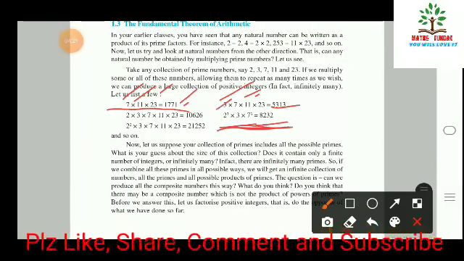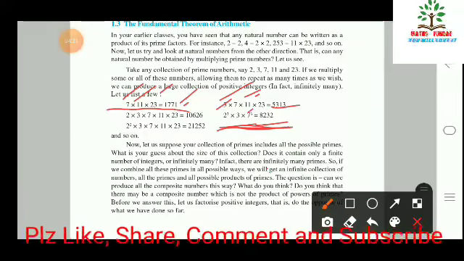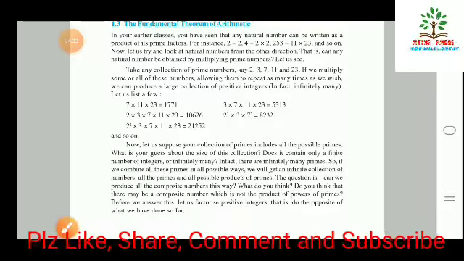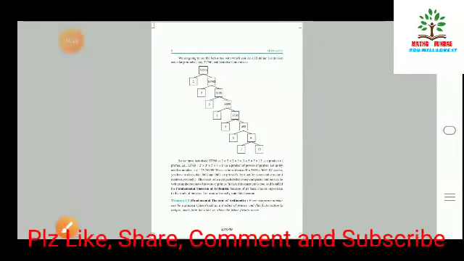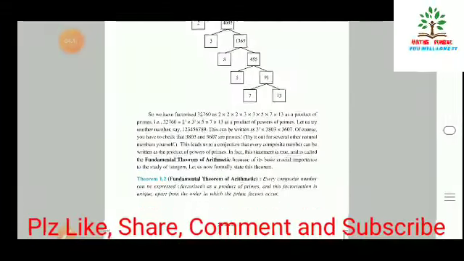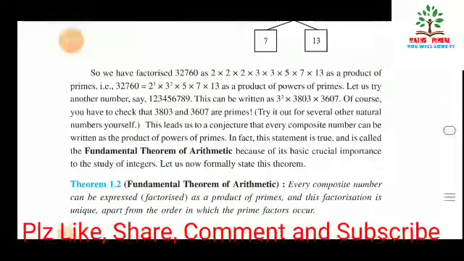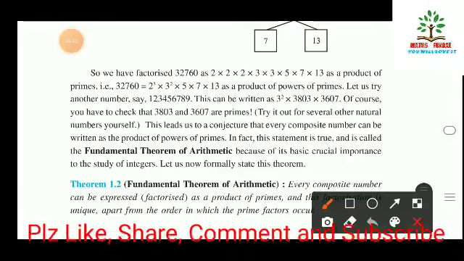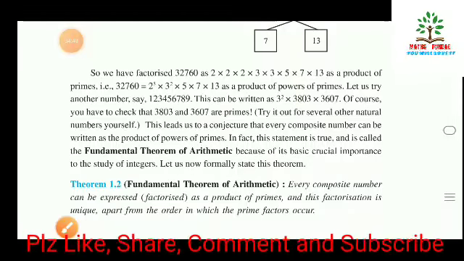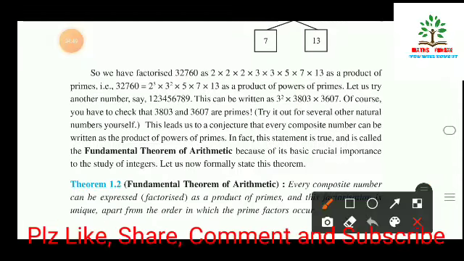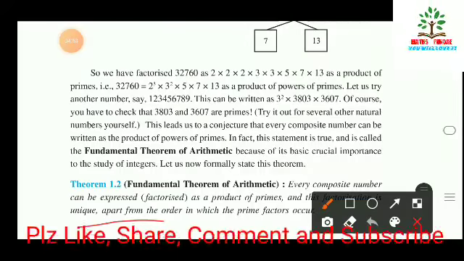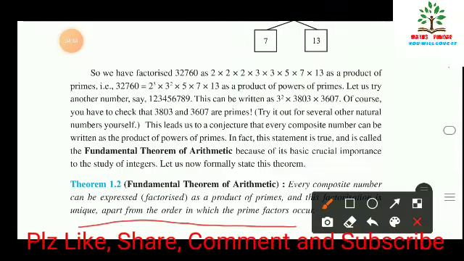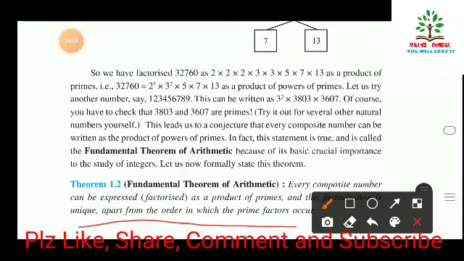So here the degree of 2 is 3, here the degree of 7 is 3 likewise. So according to this theorem, the fundamental theorem of arithmetic, every composite number can be expressed as a product of prime numbers, and this factorization is unique apart from the order in which the prime factors occur. Means, for example, suppose you are writing like this here,